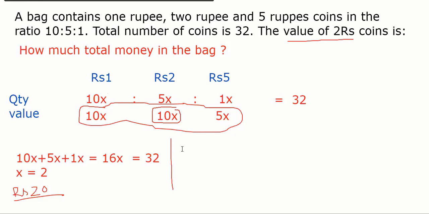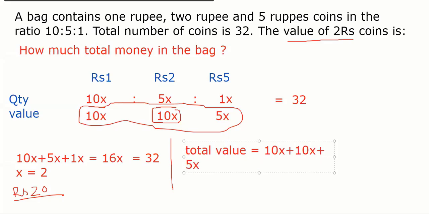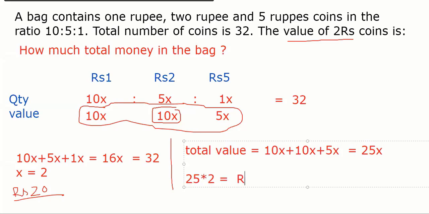Yes, sir. So let me write here. Total value equals 10x plus 10x plus 5x. I am writing every step, so don't tell me you didn't understand. So total money is 25x. Agree? Yes, sir. And x you already know, 2. Right. So total money is rupees 50. Easy, right, everybody? Yes, sir.